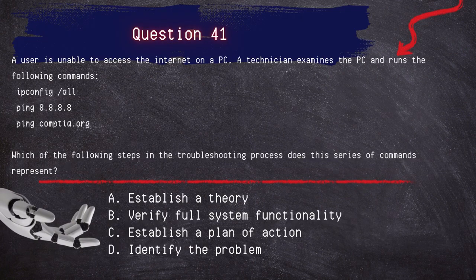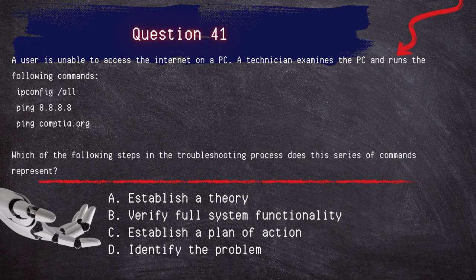Question 41. A user is unable to access the internet on a PC. The technician examines the PC and runs the following commands: ipconfig /all, ping 8.8.8.8, ping comptia.org. Which of the following steps in the troubleshooting process does this series of commands represent?